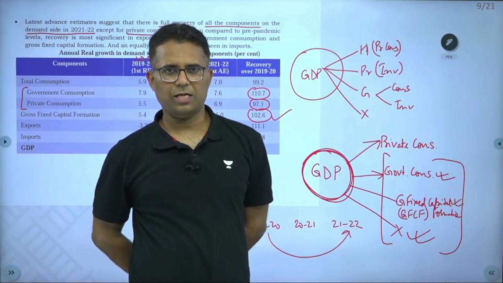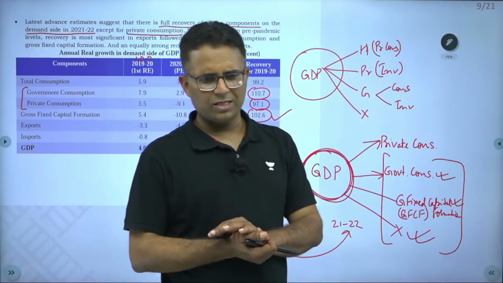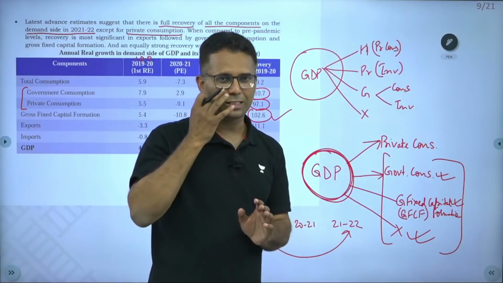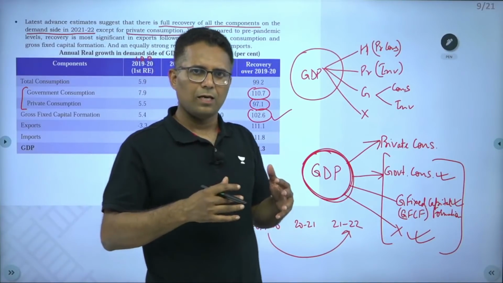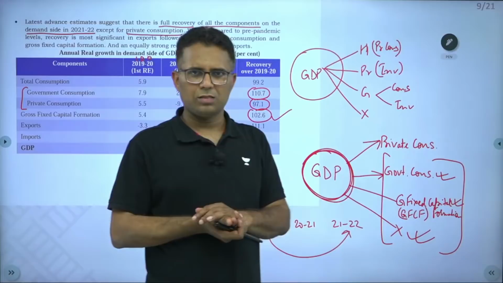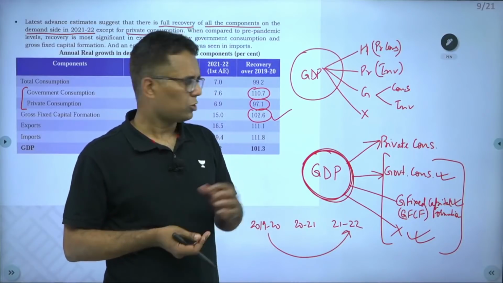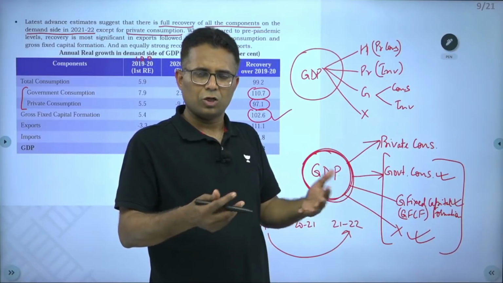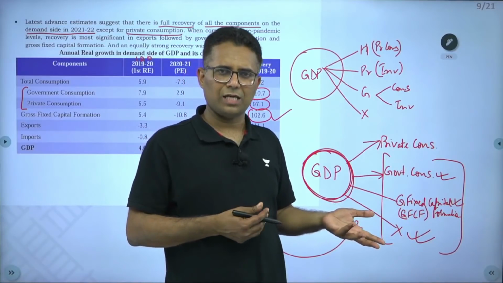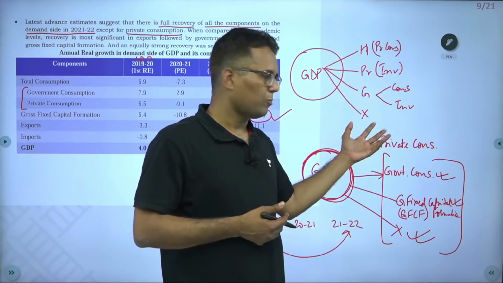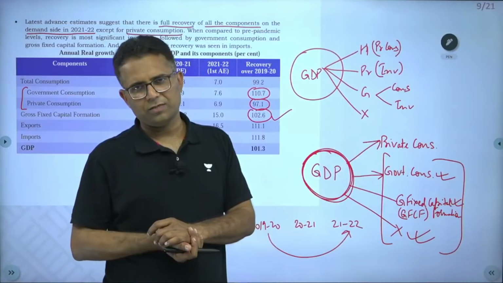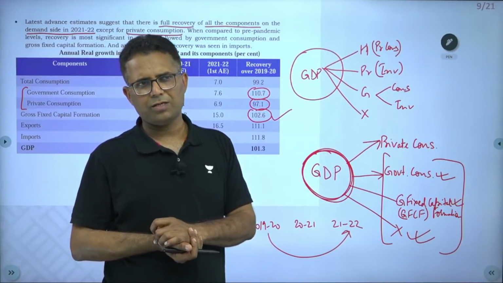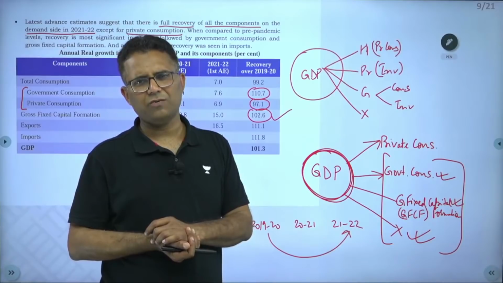There was a lot of demand from various economists and politicians that government should spend a lot so that this demand picks up. Government should transfer cash into people's accounts, so that private people will start purchasing a lot of items. But I think government is not very convinced with that.